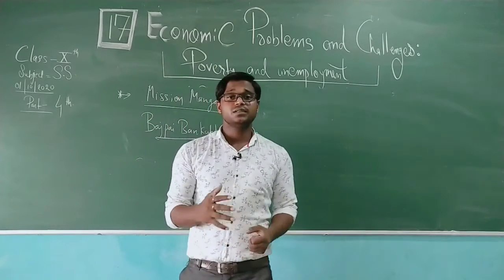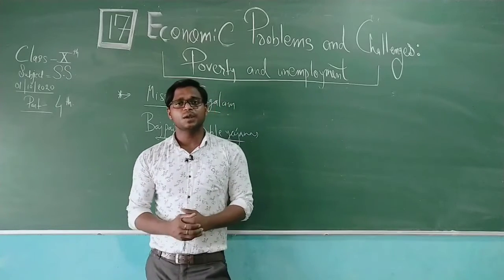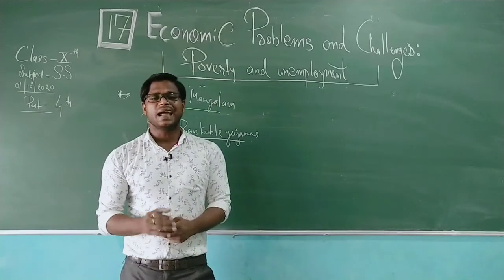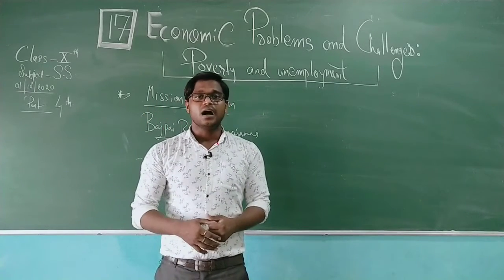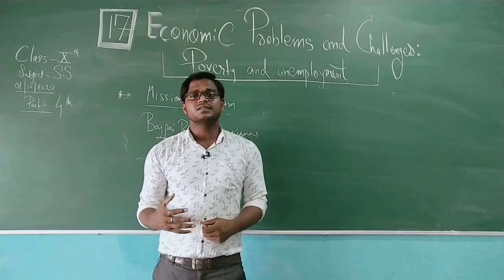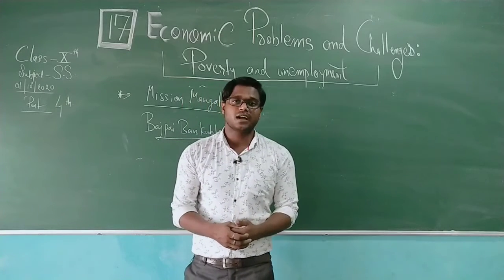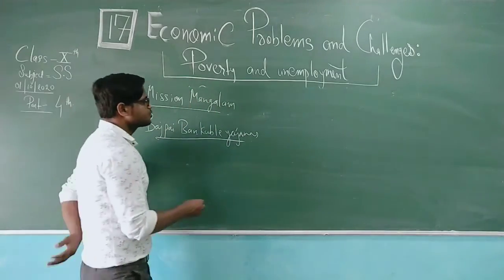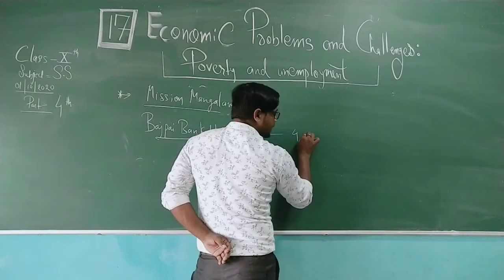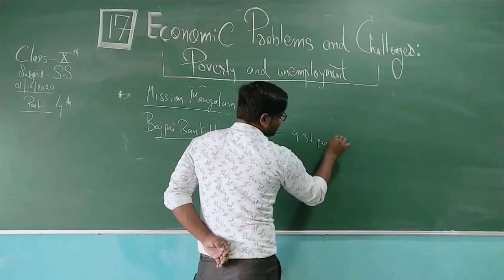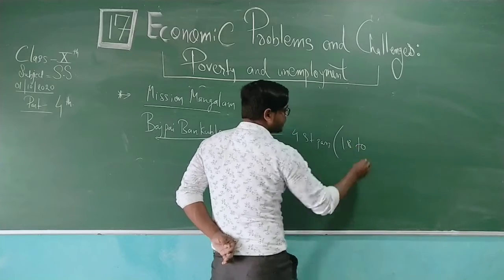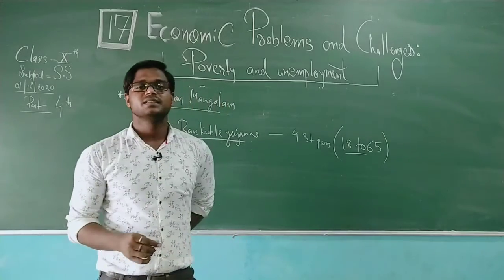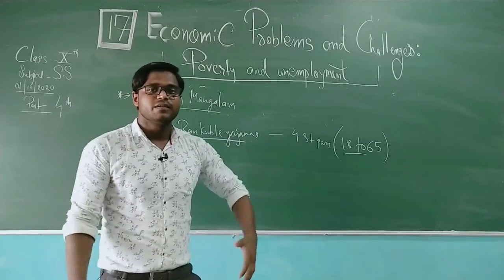Then we need to understand that under this program, people of the urban and rural employment age group from 18 to 65, who are educated till at least 4th standard or graduated, are given training so that they can set up an industry or carry on a traditional craft. So that is the Bajpai Bankable Yojana. In this Yojana you need to understand that 4th standard pass, 18 to 65-year-old males or females are getting the basic employment schemes, where they can move on.